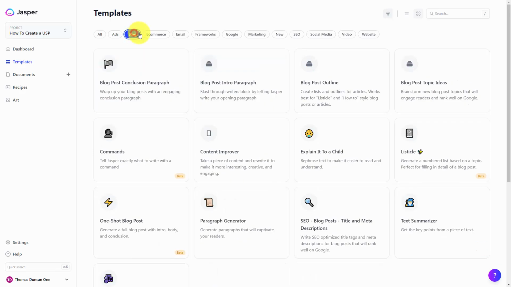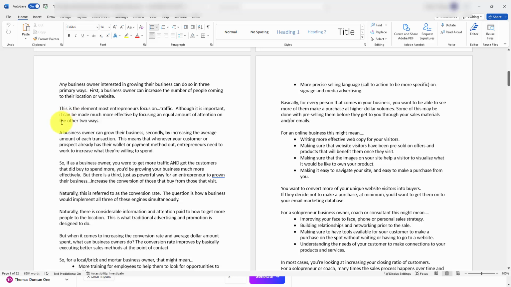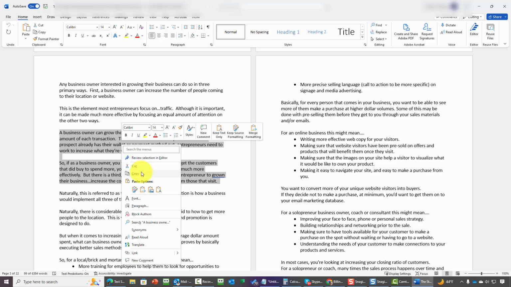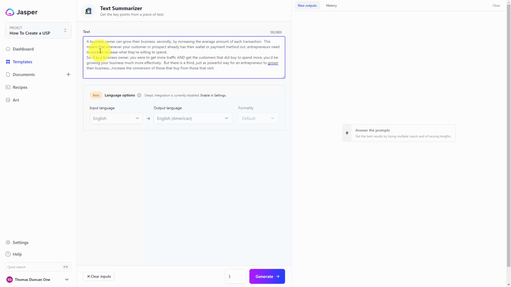If you go to the blog area, you will see that there's an element here called Text Summarizer. And what you can do here is place in 800 characters, and Jasper will then seek to summarize that content. So you can grab some of your content, copy it, and move it back to Jasper. You can then add your content to Jasper. Again, if you have Boss Mode, you can use this element without having to cut and paste different parts of your document. However, you can paste content here to have it summarized.